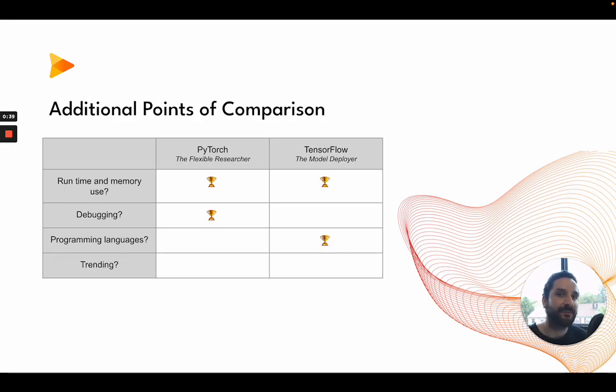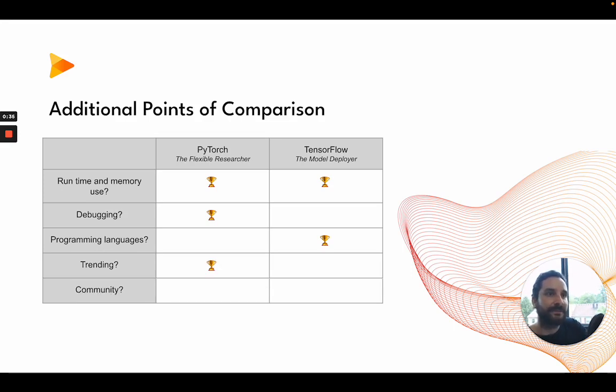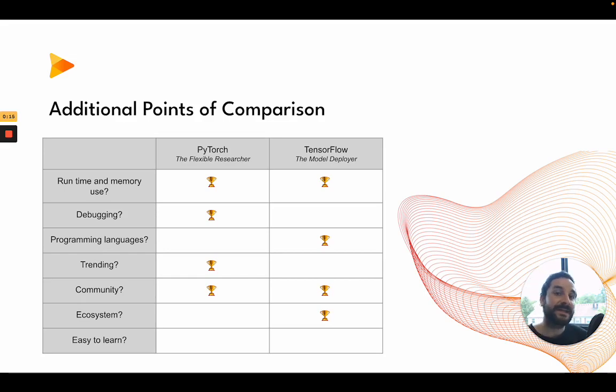In terms of trending, we already saw Google Trends and Papers with Code. PyTorch is actually winning here. In terms of community, both are super active, wide communities, a lot of participation, so both are on par there. In terms of ecosystem, which has better integration with other programs, other APIs, TensorFlow actually has a better integration there, or a better community because it's industry focused, and easy to learn.